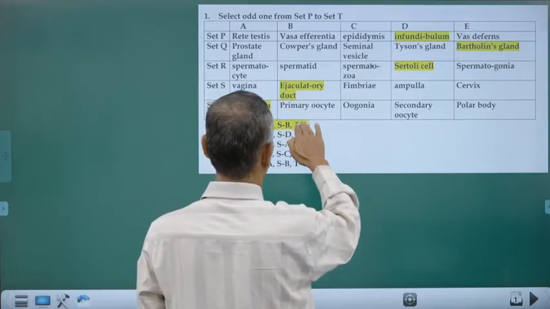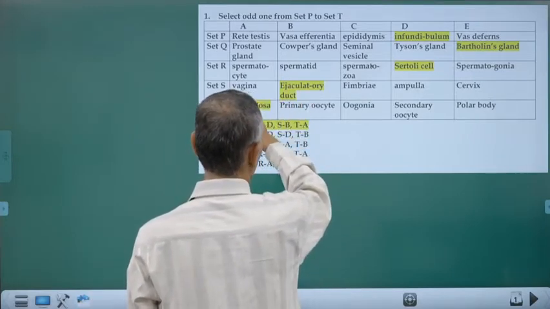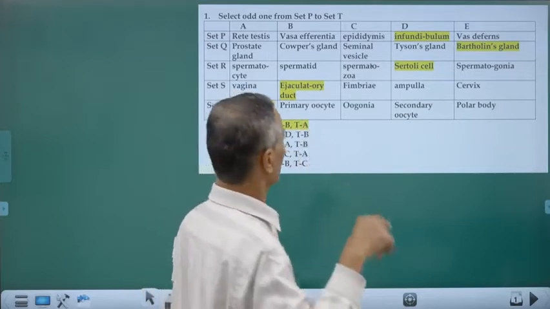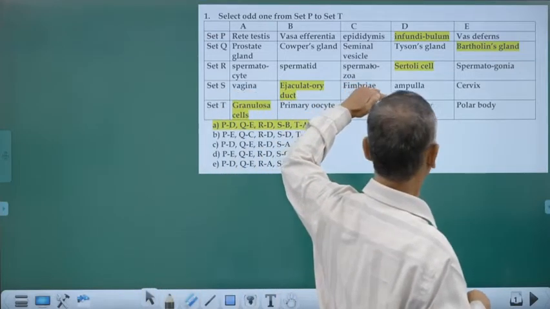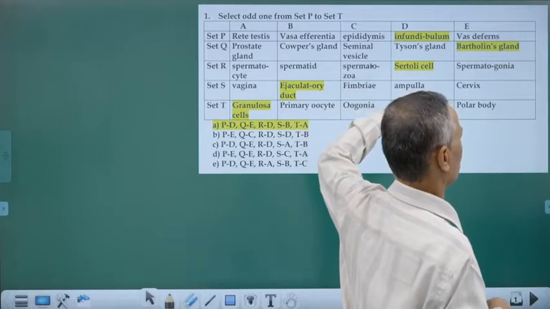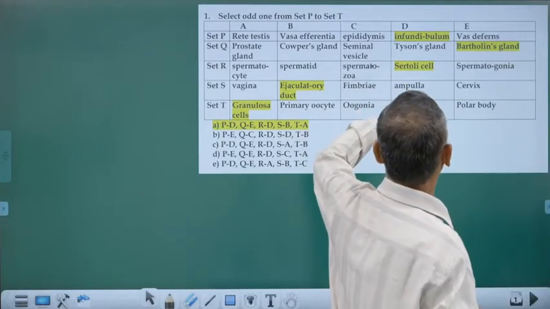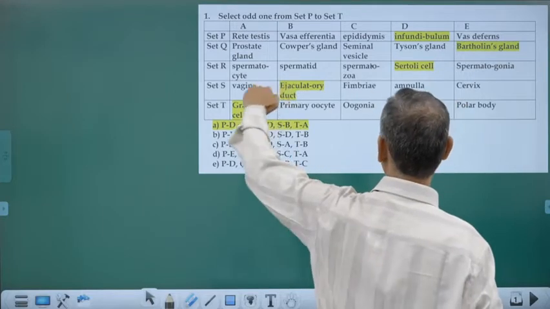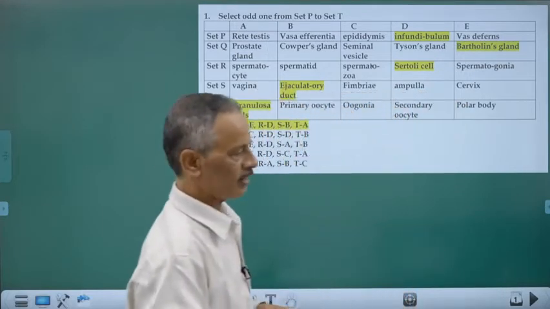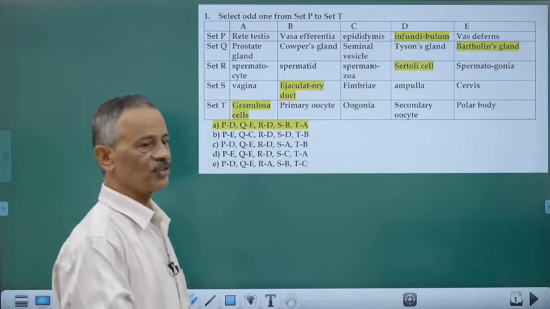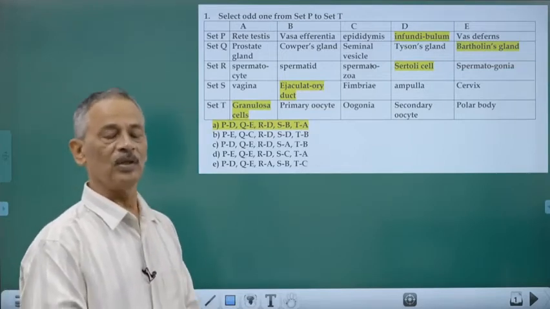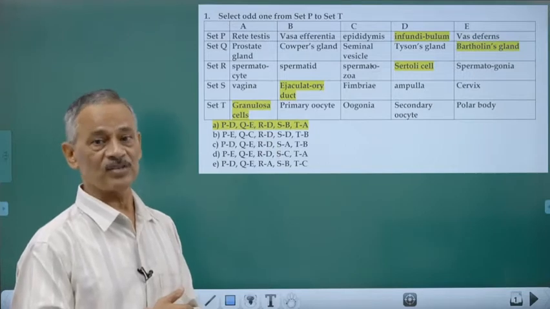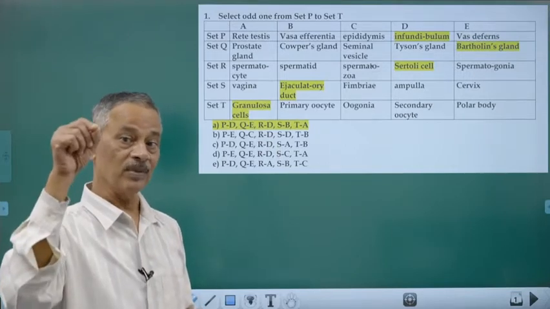Vagina, ejaculatory duct. Vagina is a female reproductive tract and ejaculatory duct is a part of the male. Fimbriae, the first part of the oviduct. Ampulla, the second part. Cervix. So these are all parts of the female reproductive tract, whereas the ejaculatory duct is a part formed by the fusion of the last part of vas deferens and the duct from the seminal vesicle.